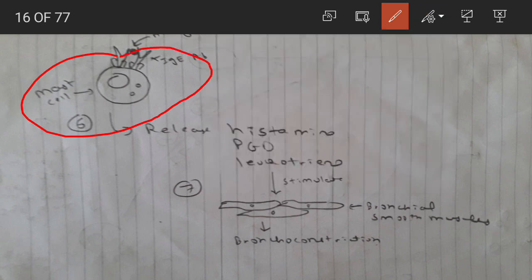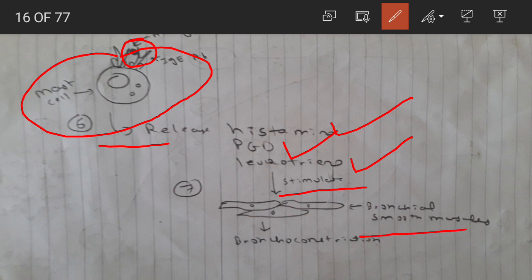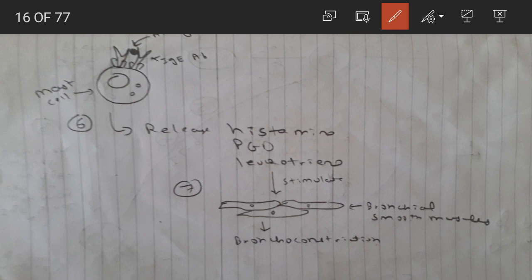The allergens will settle on the IgE mast cell complex, and this whole complex will release certain inflammatory mediators like histamine, prostaglandin, leukotrienes, etc. It will stimulate bronchial smooth muscle and cause bronchoconstriction. So there is bronchoconstriction, narrowing of the airway due to these inflammatory mediators, which will lead to difficulty in breathing.